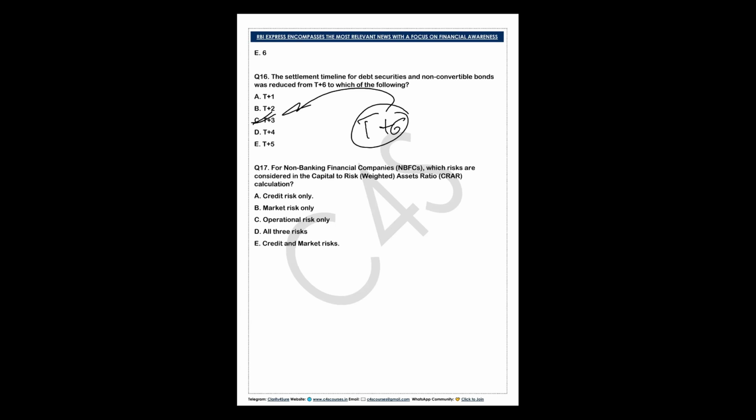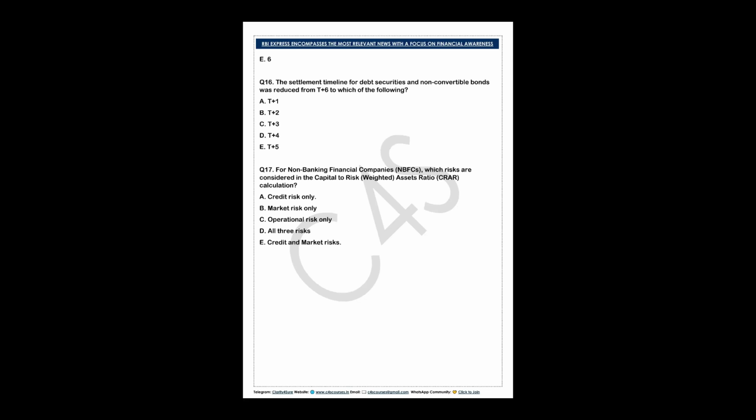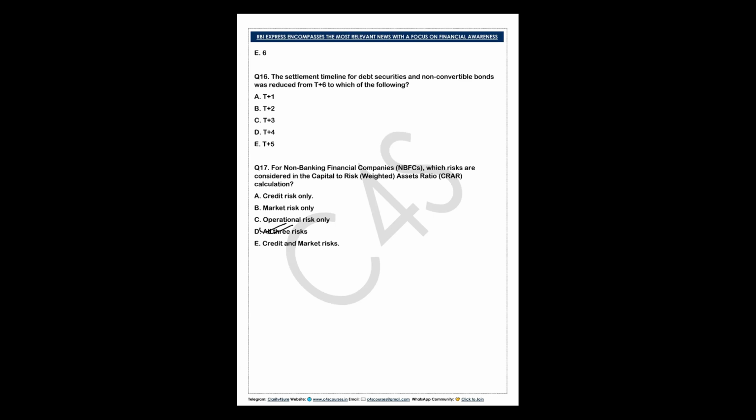Now, the last question that was asked from the finance portion in 2024 was: for non-banking financial companies, NBFCs, which risks are considered in the capital to risk weighted asset ratio, CRAR, calculation? So what you can understand with that? It is all three risks. All three risks. Is it clear? Credit risk, market risk, and operational risk, all three risks are taken into account.